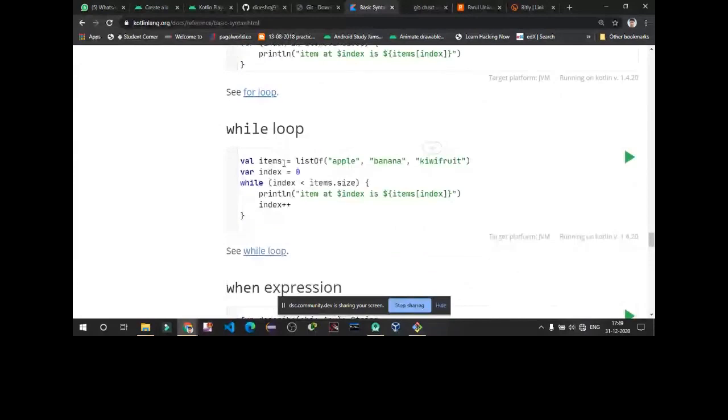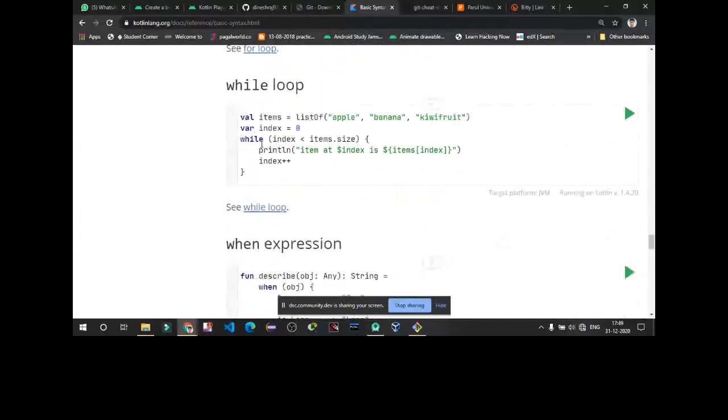So this is the syntax of a while loop. While and condition, curly bracket opens, then the statements which are supposed to be executed repeatedly, then increase the value of this index variable.